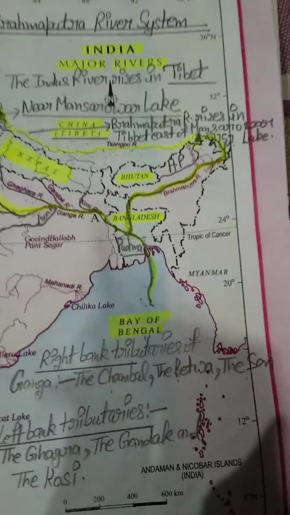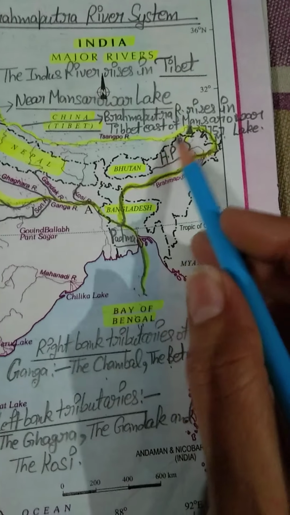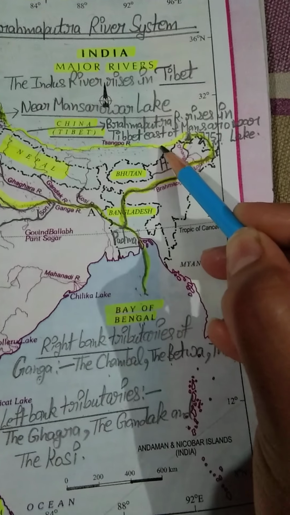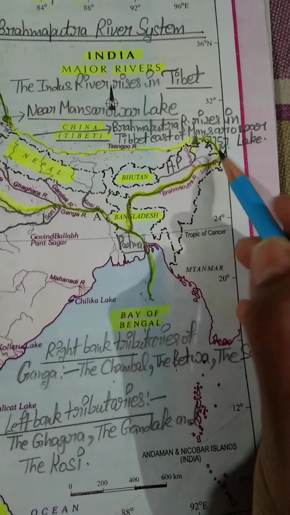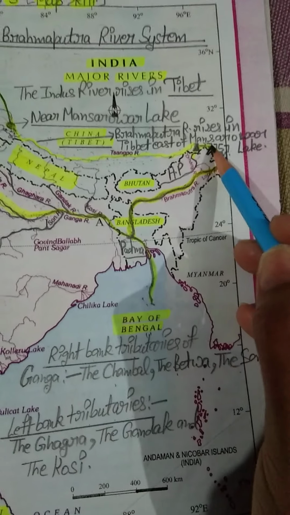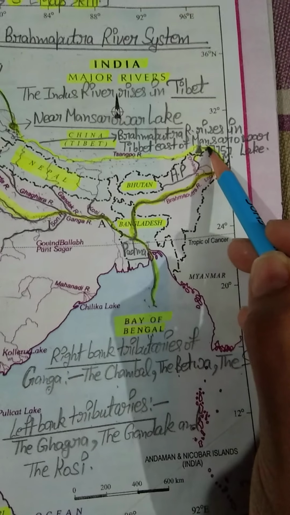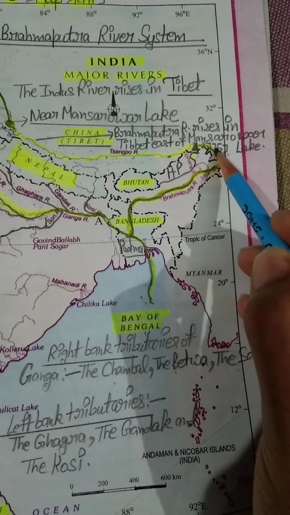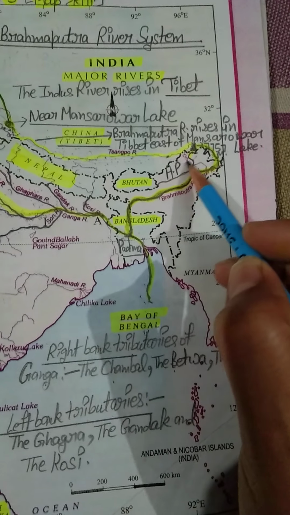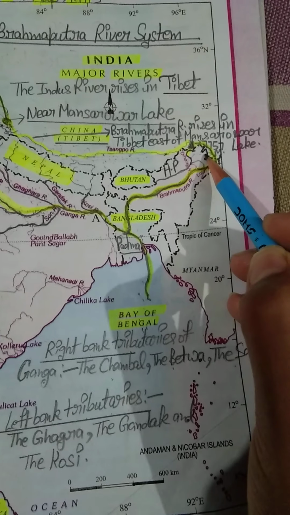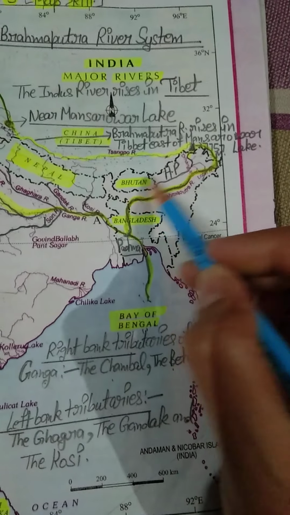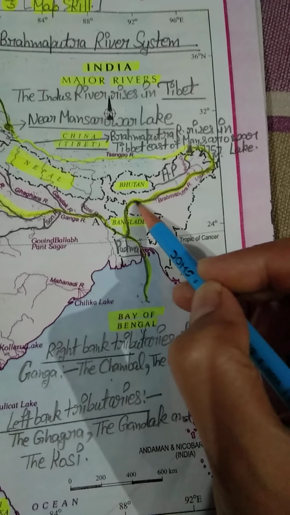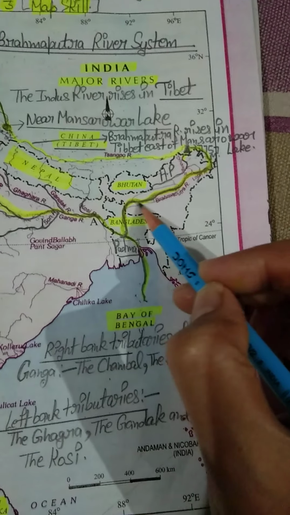Okay, students, so the river is flowing like this. Now you can ask a question: ma'am, where does it enter India? Let me tell you, it is flowing like this, and from Namcha Barwa it enters Arunachal Pradesh. As you all know, this is our Arunachal Pradesh, Sikkim, Bhutan, Arunachal Pradesh, and this area is our Assam, and this is our Meghalaya.